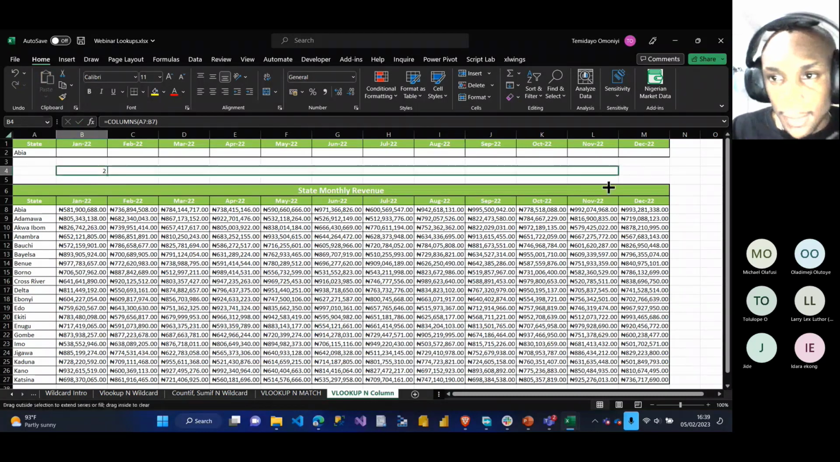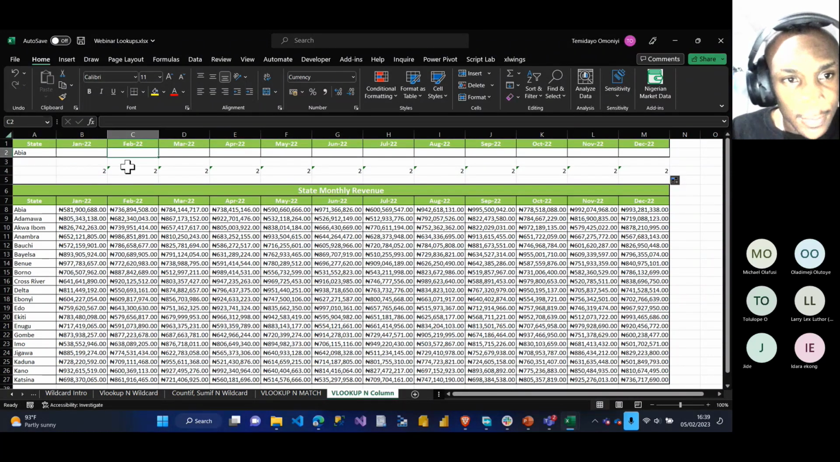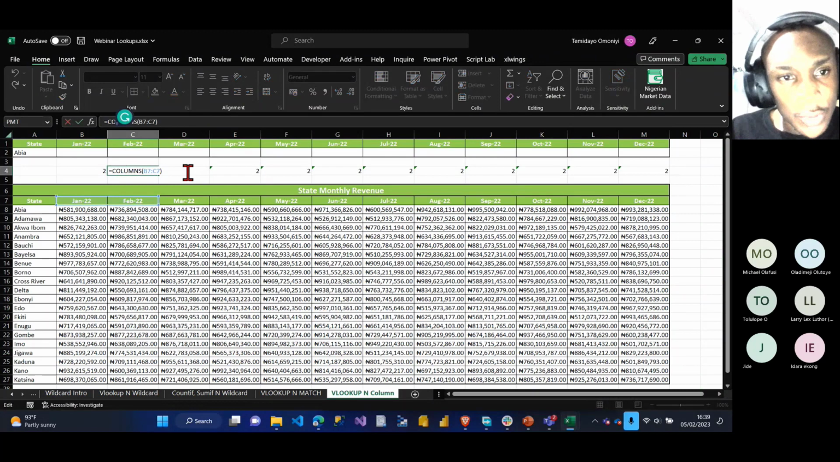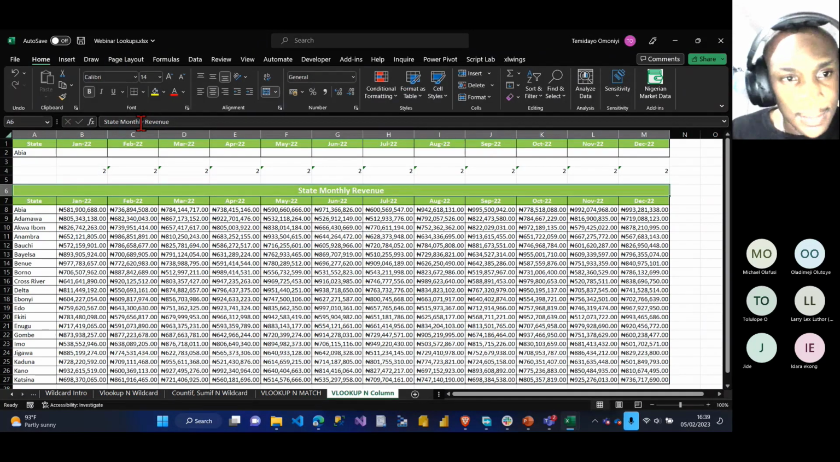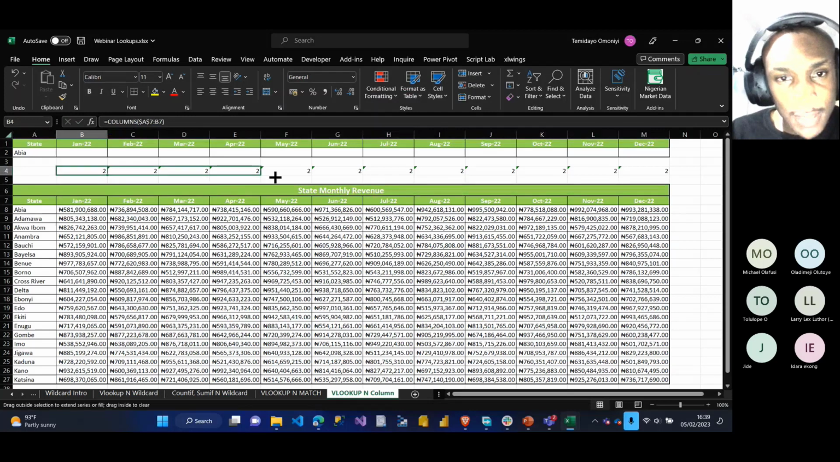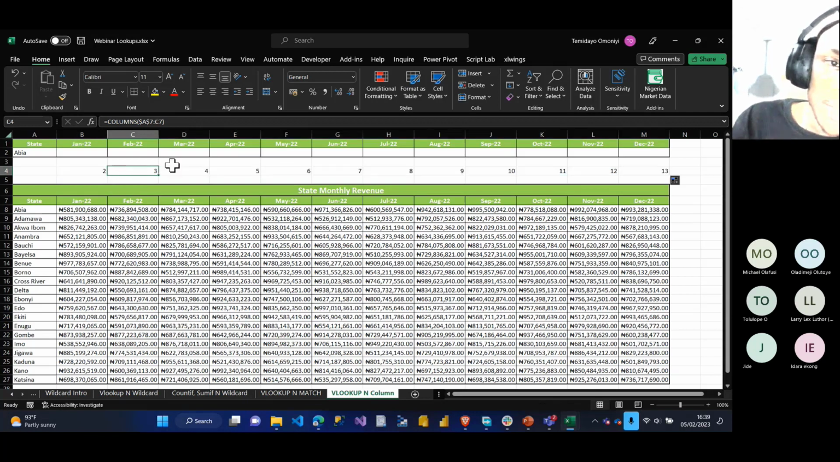But if I keep dragging, it's not giving me what I want. So how can I solve this problem? Because I'm dragging, if I click here, you can see it's also moving. But I don't want it to move. I want that thing to be constant always. So for that A7, I have to lock this part. I'll say F4, enter. Now I'll drag from left to right. I can see that January is column 2, February is column 3, March is column 4, April 5, 6, and so forth.